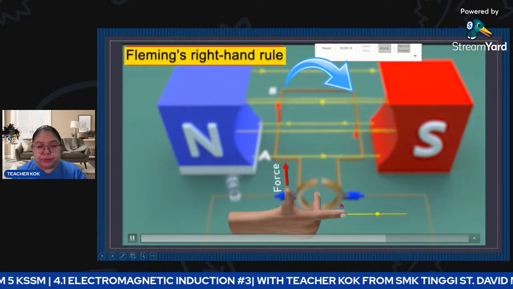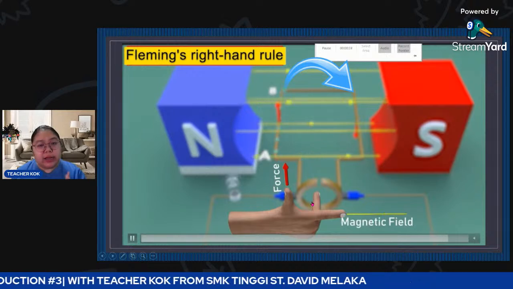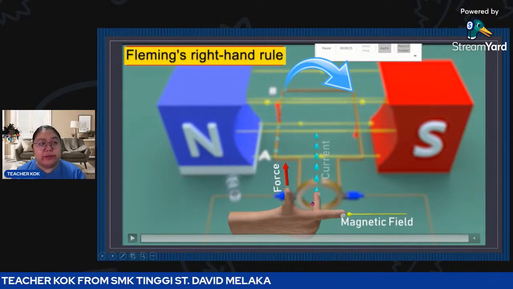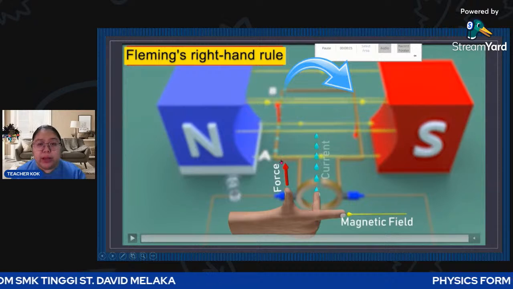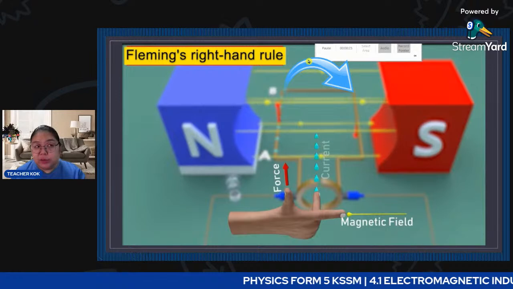Okay, then the magnetic field is north to south. So you can see your second finger, the current is far away from you. Okay, so that means the current is from A to B. I think this one is clear, is it?